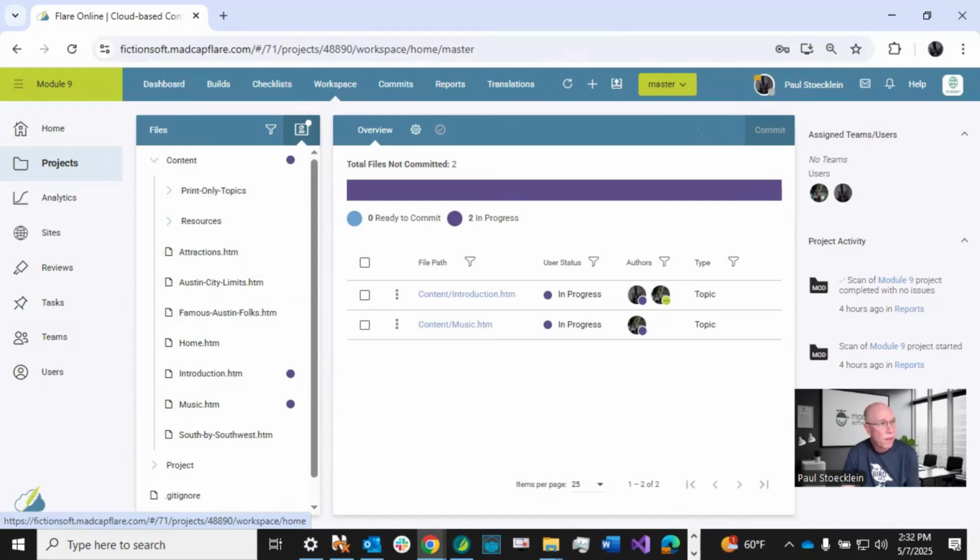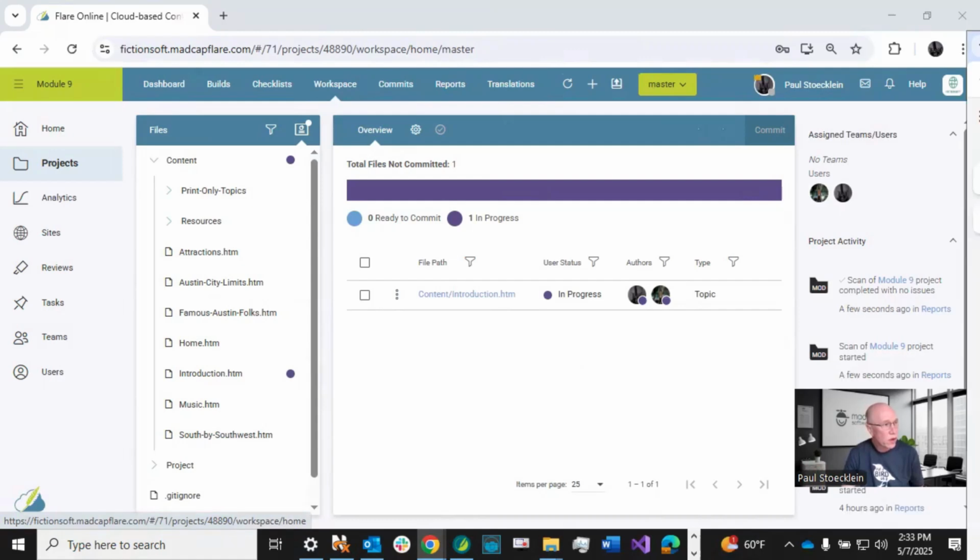Now I'm going to go back as Lloyd onto my other monitor, and this music topic that he's been working in, I'm going to go ahead and click that commit button, and I am going to be done with that topic as Lloyd. So now in my workspace overview here, that row goes away, because once something is committed, it's no longer in the workspace. You've committed it to the repository.